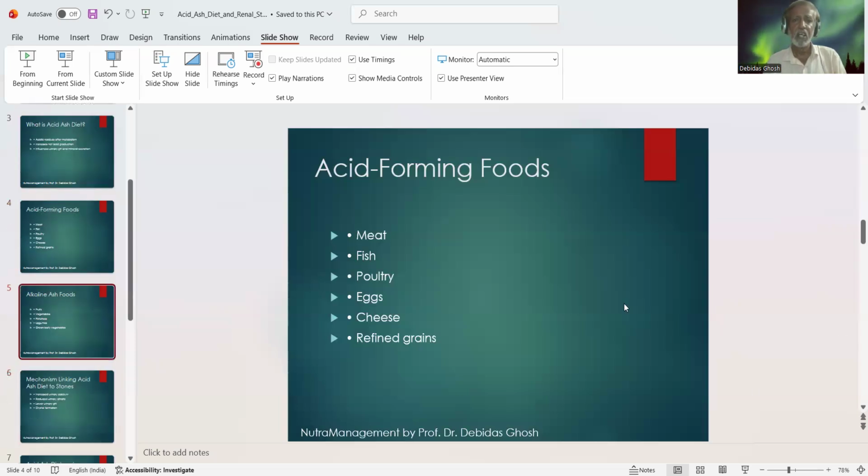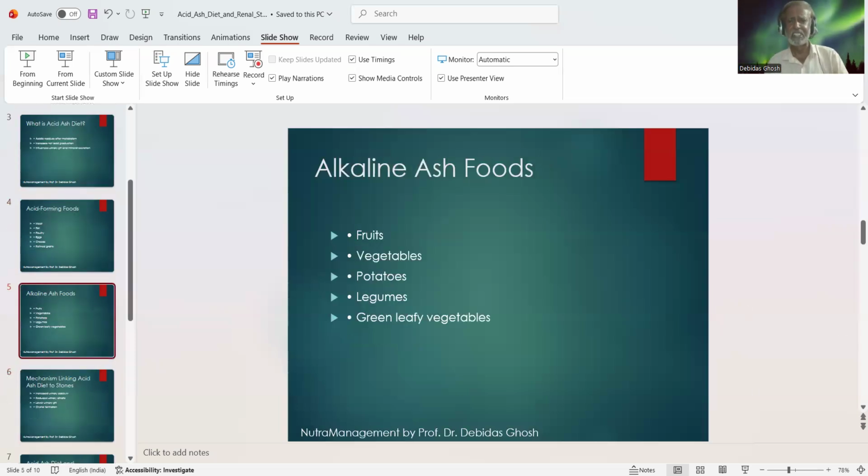Now, the alkaline ash foods, which are the other side of the same coin. The ingredients of alkaline ash foods are fruits, vegetables, potatoes, legumes, and green leafy vegetables. Why are these alkaline?